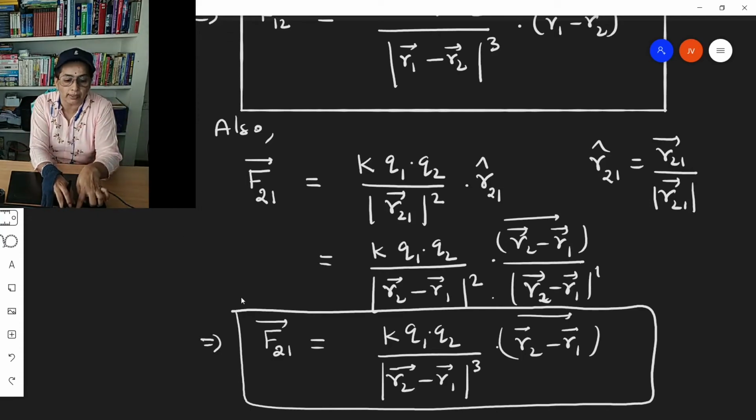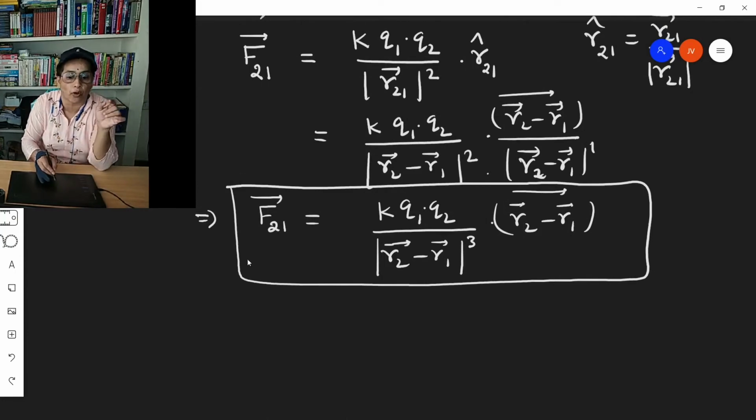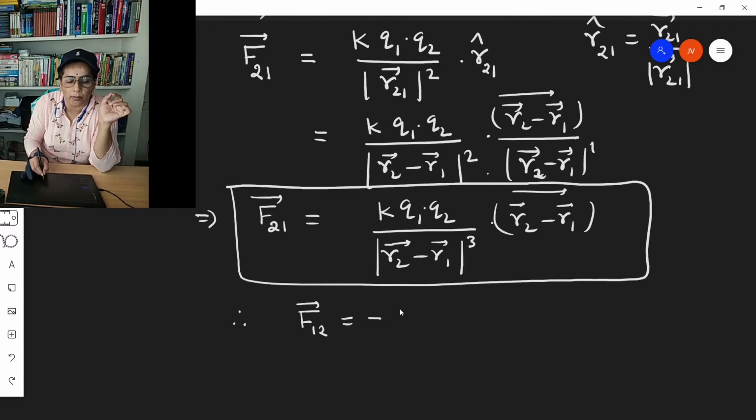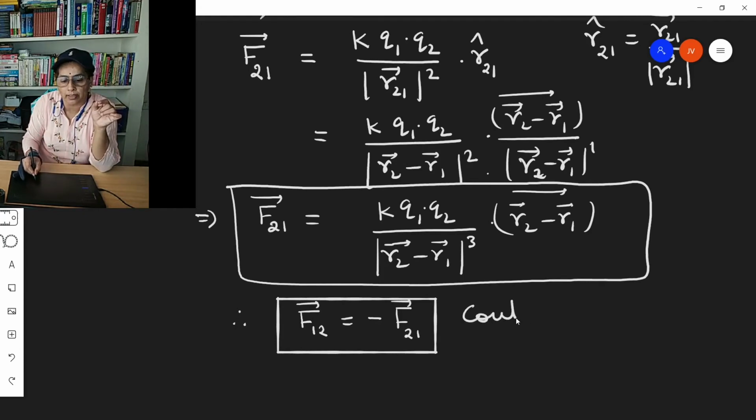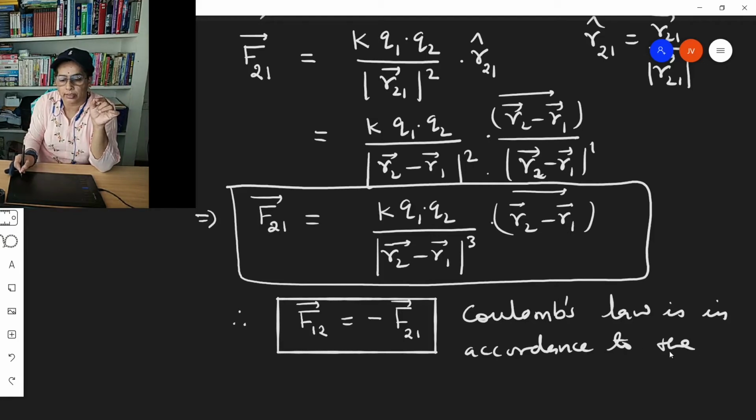So from these two mathematical expressions of the vector form of Coulomb's law, we can conclude that the force on the first charge due to the second charge is equal and opposite to the force on the second charge due to the first charge. And this indicates that Coulomb's law is in accordance with Newton's third law of motion.